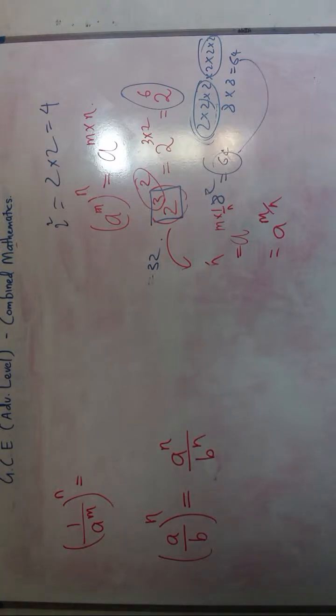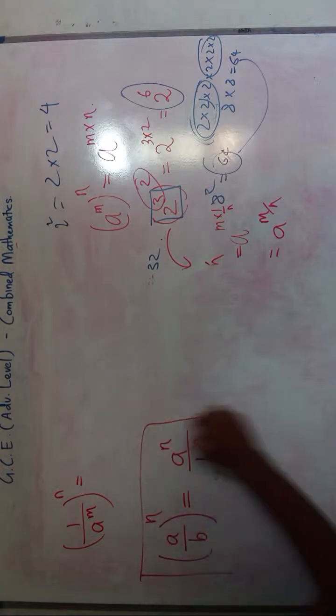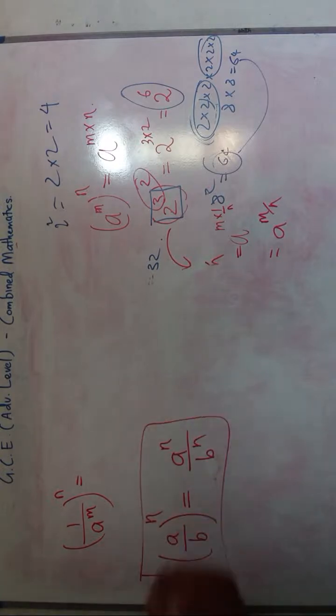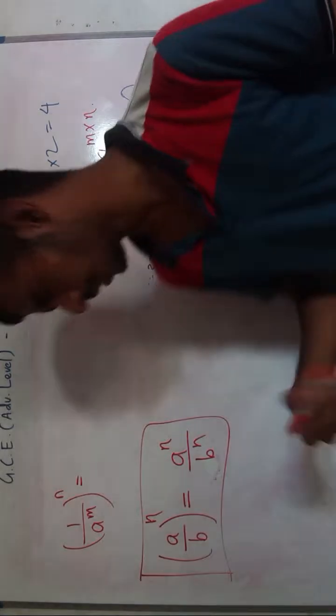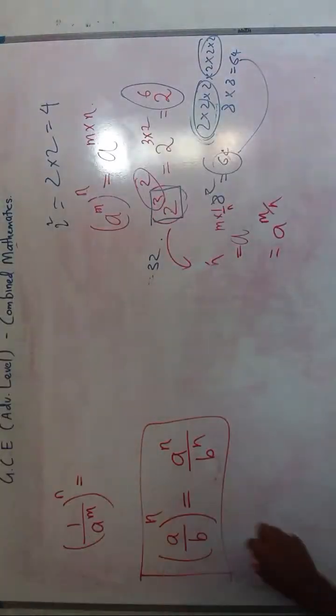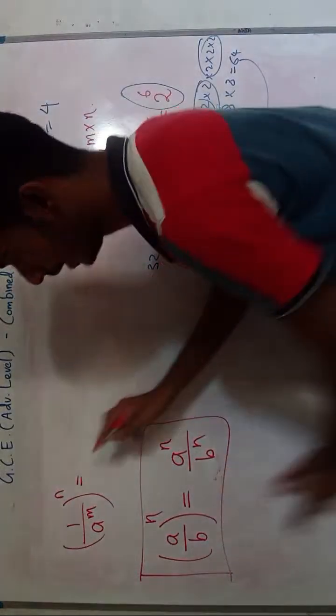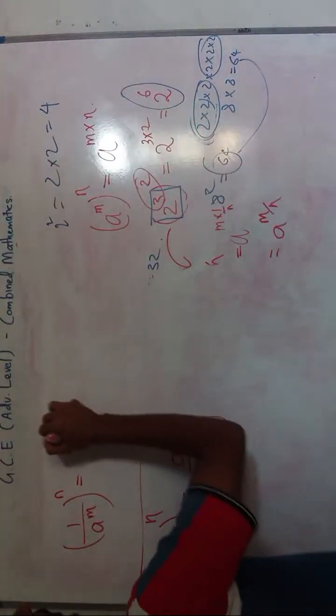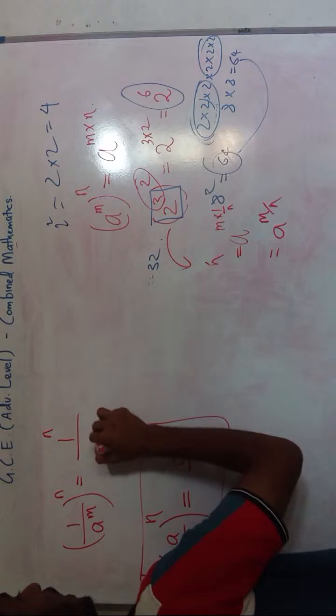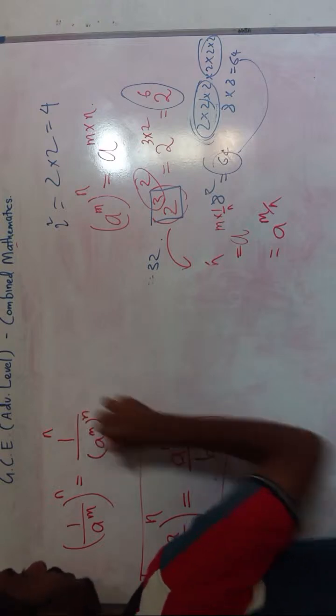So this is another theorem, or another rule or result, whatever. Now here I am going to apply this result. Now this is equal to 1 power n divided by a m power n, right?